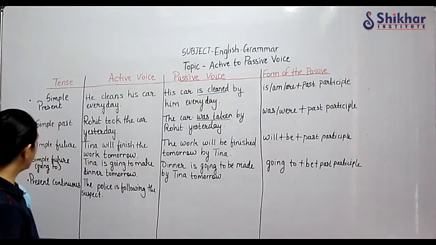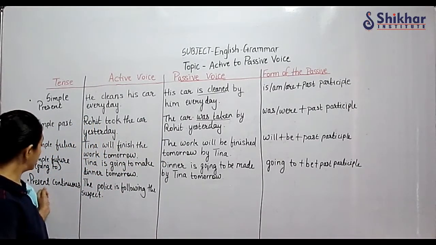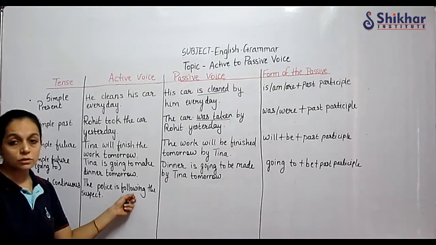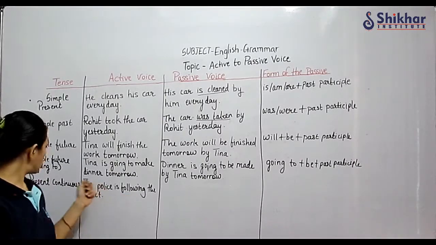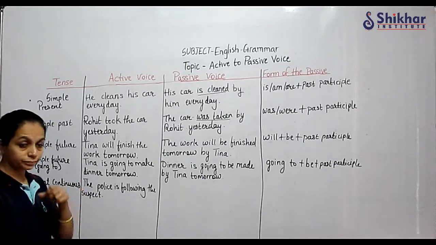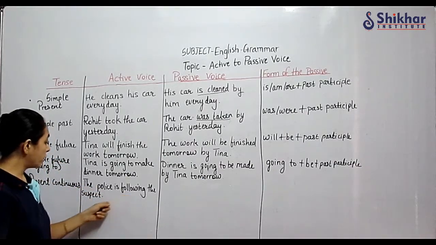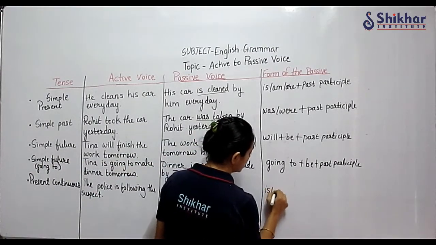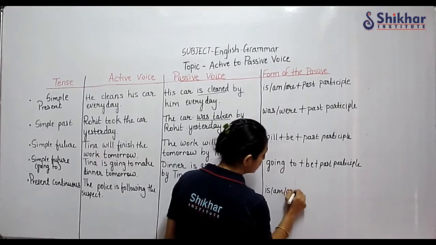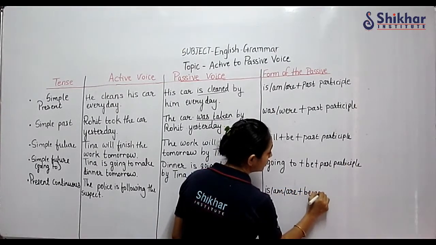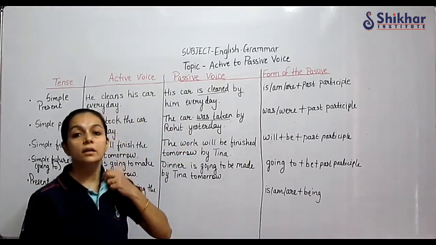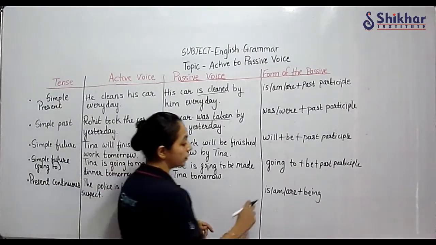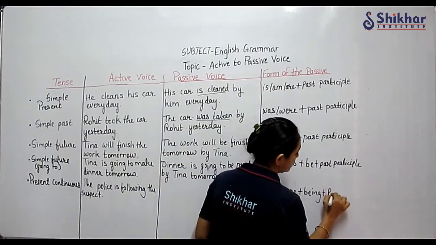Okay. Then present continuous tense. The police is following the suspect. Progressive tense is also continuous tense. Progressive or continuous tense is same. The formula is am, are plus being. Whenever the continuous tense is there, what we have to add here? ing form, being. Am, are plus being plus past participle.